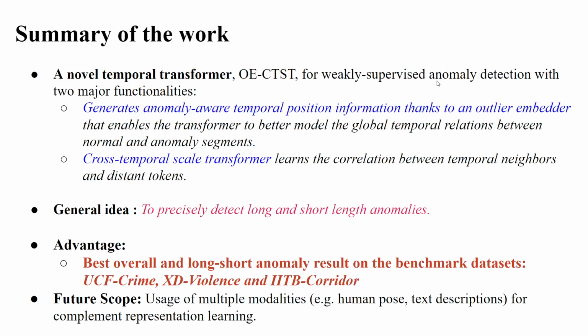The summary of the work is: we propose a novel temporal transformer that generates anomaly-aware temporal position information thanks to an outlier embedder. Second, we propose a cross-temporal scale transformer that learns the correlation between the temporal neighbors and distant tokens. The general idea is to precisely detect the long and short length anomalies. As an advantage, we achieve the best overall and long shot performance results on benchmark datasets like UCF-Crime, XD-Violence, and IITB-Corridor dataset. In future, we'll use multiple modalities for complementary representation learning.